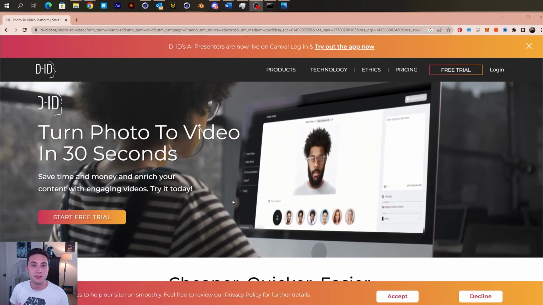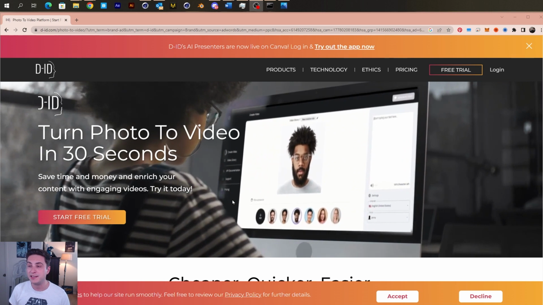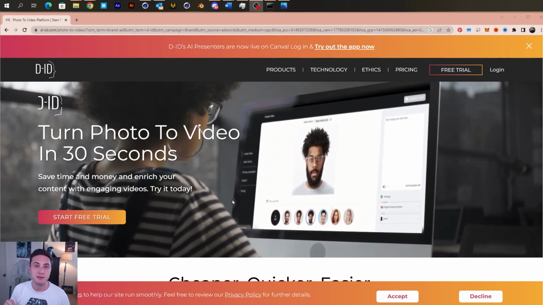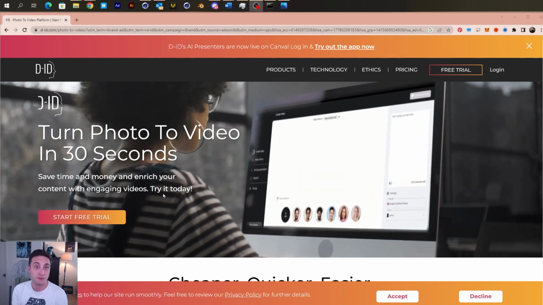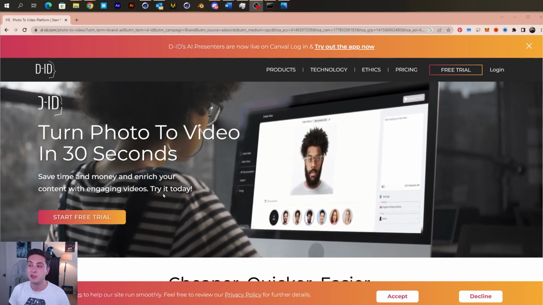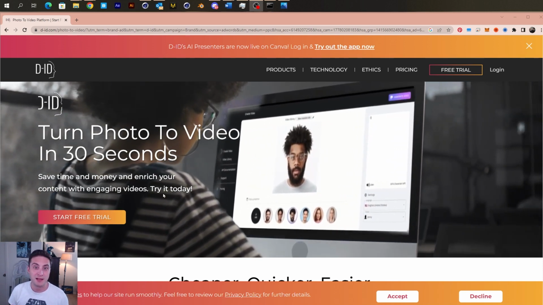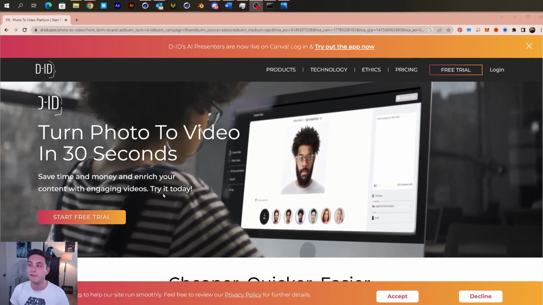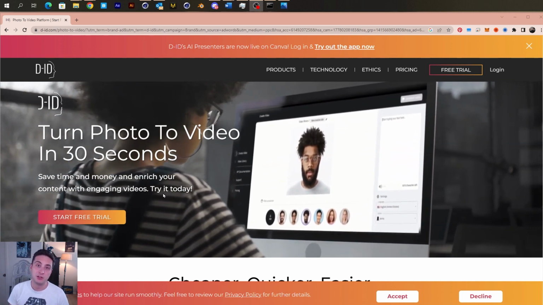When I was planning for this video, I knew about this tool called DID, and I thought I could just use it to upload an image and then sync the lips moving to a specific audio. Of course, as soon as I started trying to use it, they told me that I couldn't use the image of a celebrity unless I paid them quite a hefty amount. So instead, I had to go find a workaround.